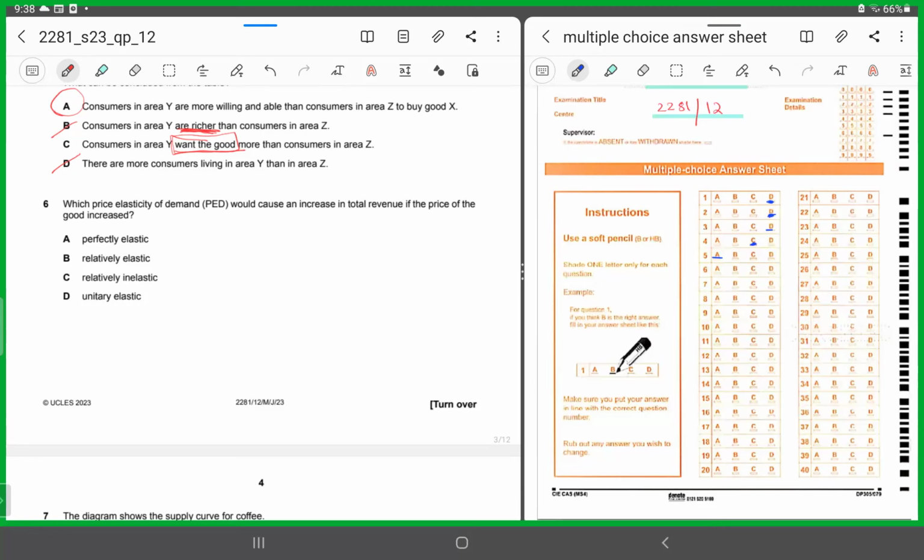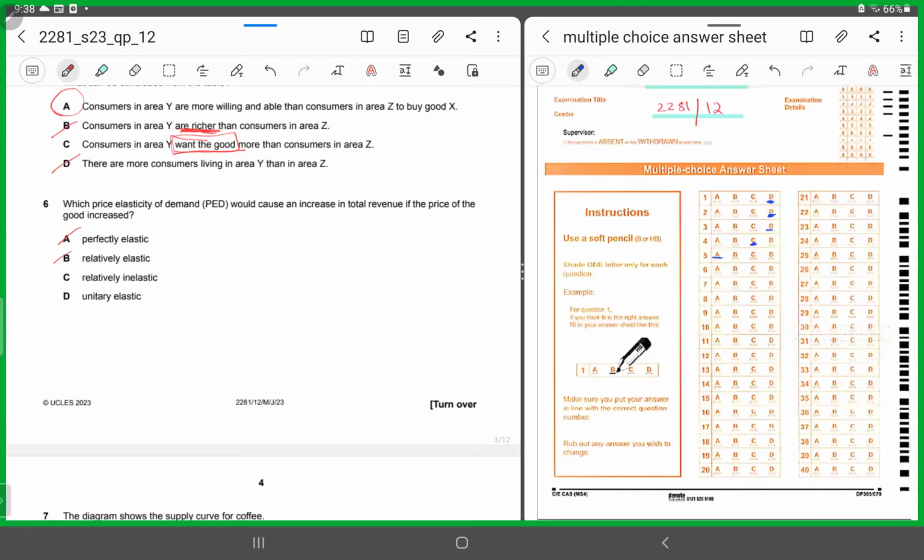So if the price is increasing, in no way would it be possible for the producers to increase their revenue. If the intention behind increasing the price is to increase the revenue in the situation where the demand for that product is price elastic, it won't work, right? So perfectly elastic and relatively elastic options can be easily chopped off. You've got my point? All right.